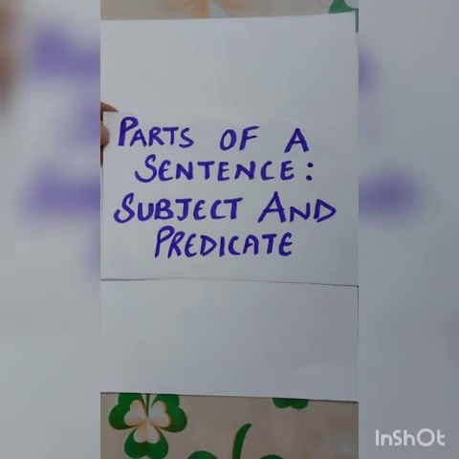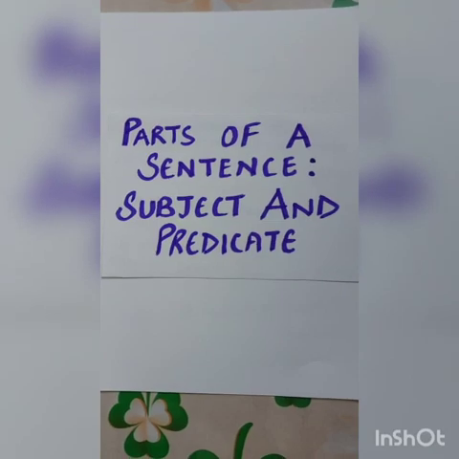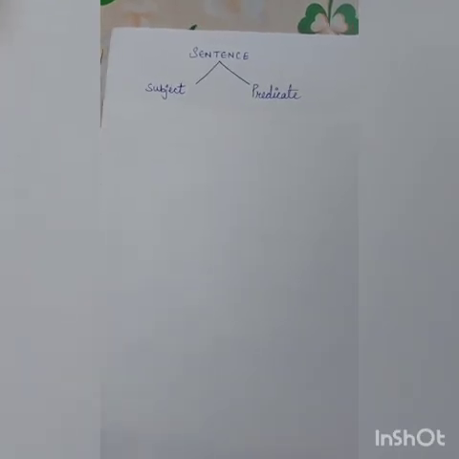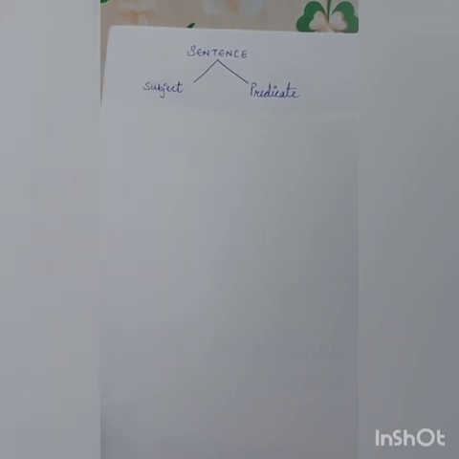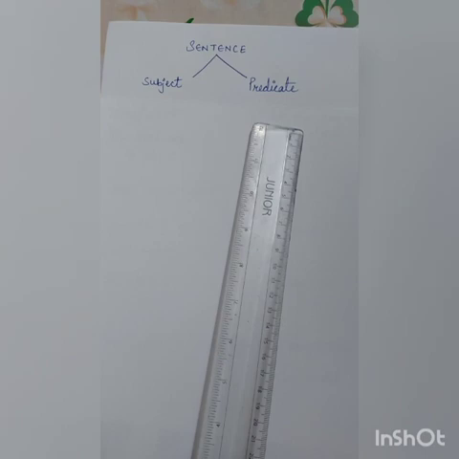Children, you have already learned about what a sentence is and the types of sentences. Now, today we will learn about parts of a sentence, that is, subject and predicate. All sentences have two parts, subject and predicate.